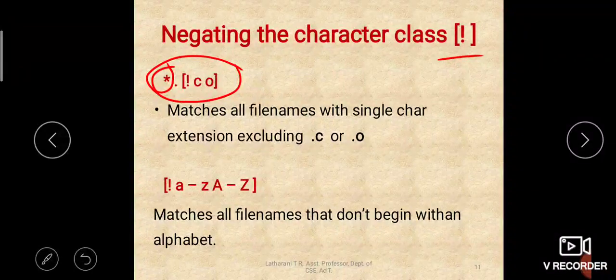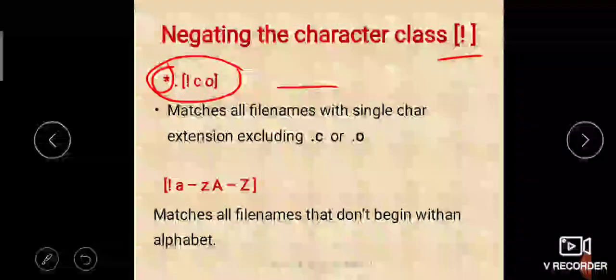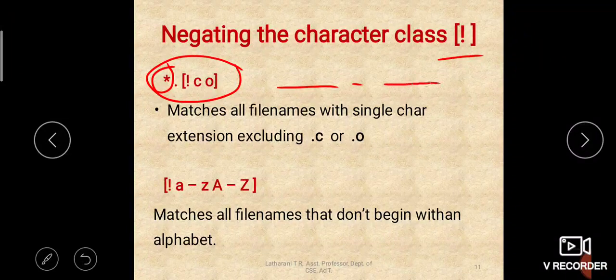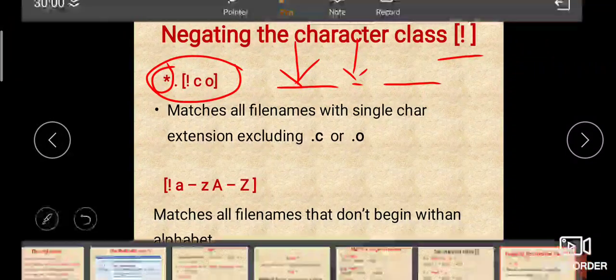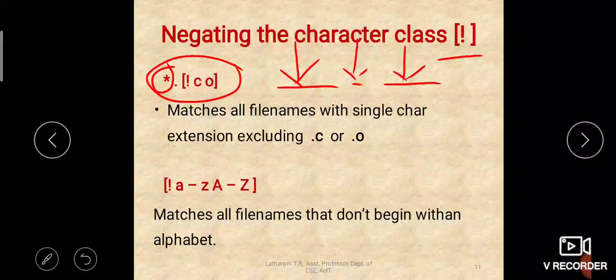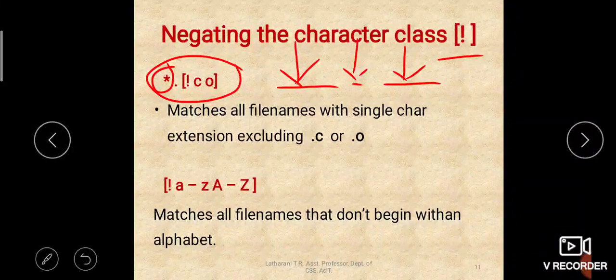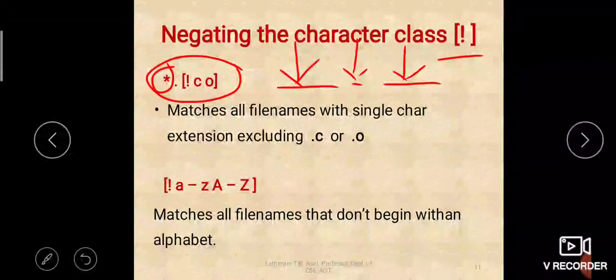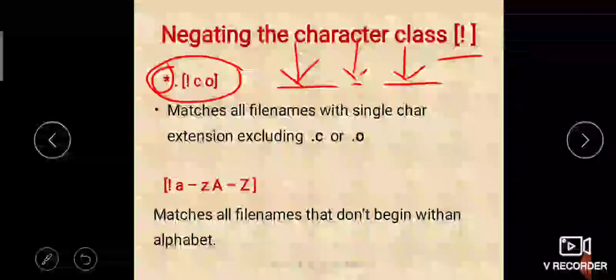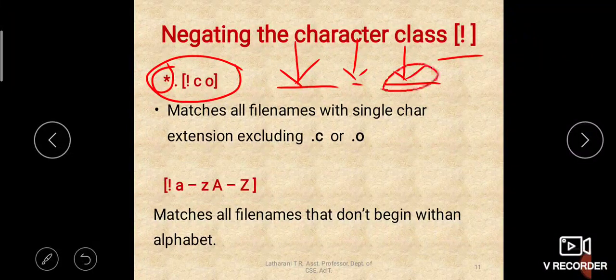See, a file name will have two parts, right? The file name, then there will be a dot, and after that an extension, isn't it? The file name is the name of the file and after the dot there is an extension. This extension will usually be 3 characters, or a single one also. So this extension will tell you what type of file it is.